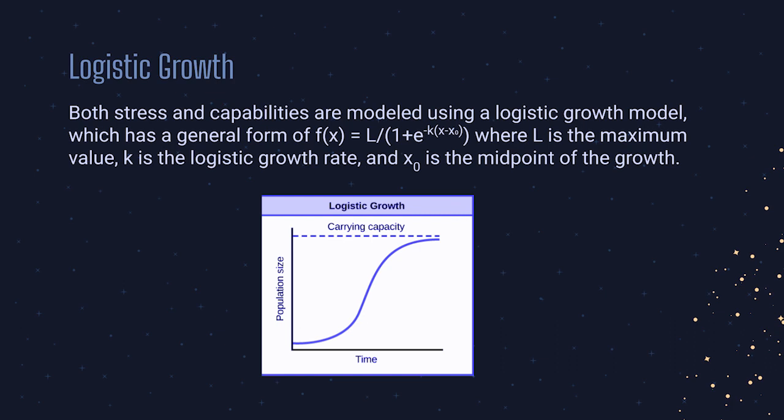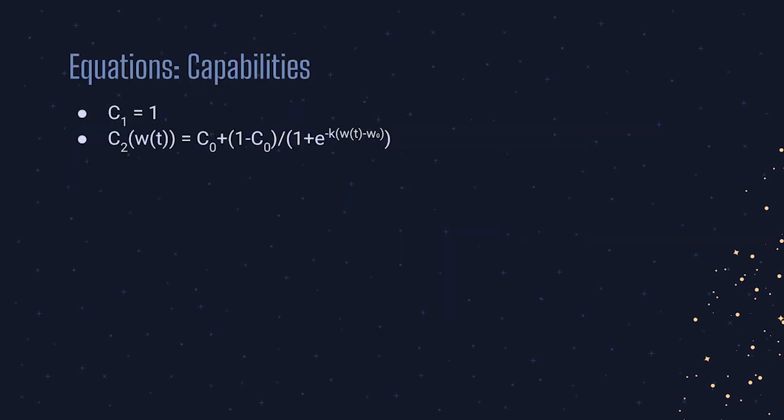We chose to use this for stress and capabilities because, firstly, we wanted to have an equation with a range of 0 to 1 so that we could represent stress and capabilities as a percentage, not as just some arbitrary value. Secondly, we wanted to highlight how these factors exponentially increase until you reach a point where it begins to slow down. For example, with capabilities, as you learn more, your capabilities exponentially increase until you get closer to mastering a skill, and then you don't gain as much from learning more about it.